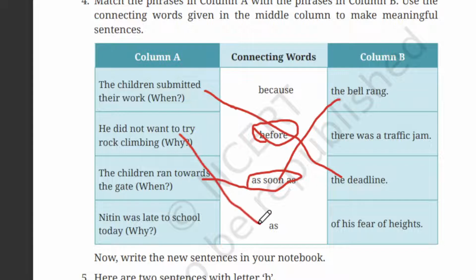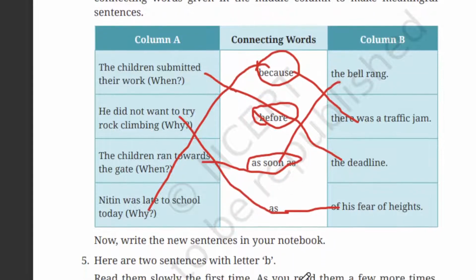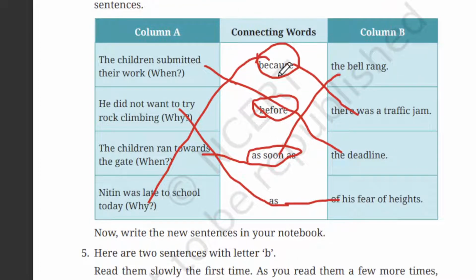So this one. Nitin was late to school today because there was a traffic jam. This one. So these lines will be a little confusing, but on the worksheet I'll mention everything clearly. Okay. So let me read one more time.